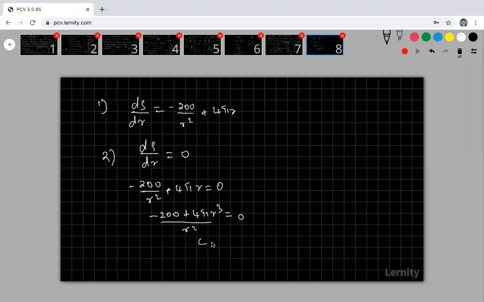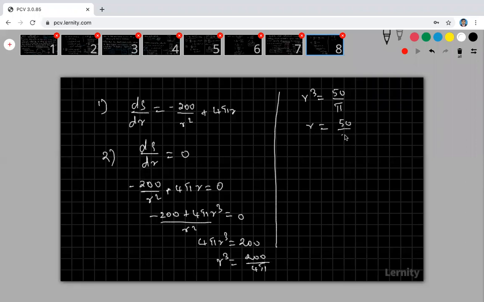So therefore my 4 pi r cube is equal to 200. What is your r cube? r cube is equal to 200 divided by 4 pi, that is 50 divided by pi. My r is equal to 50 by pi the whole power 1 by 3.